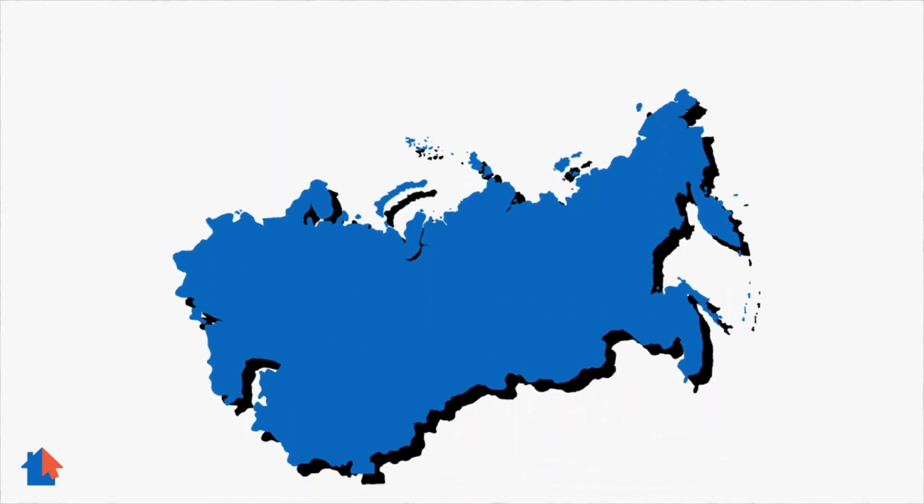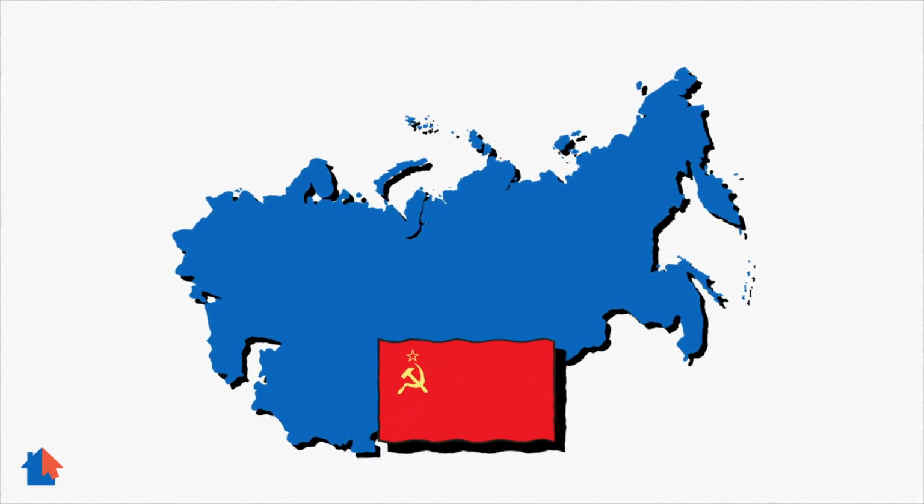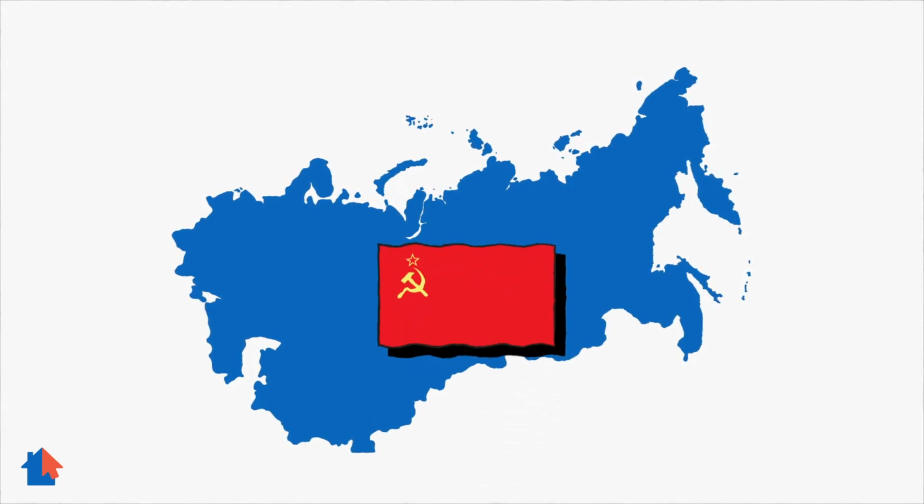The Soviet Union, also called the USSR, wanted to build up its power to protect itself. To do that, it took charge of governments in other countries. The Soviet Union promoted communism in those countries.